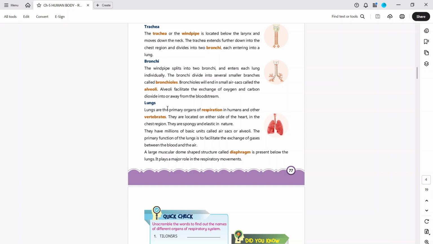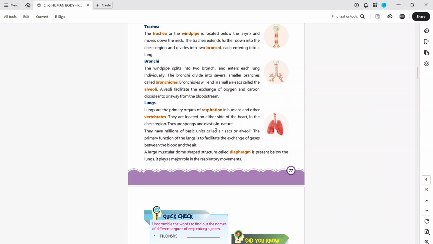Lungs. Lungs are the primary organs of respiration in humans and other vertebrates. They are located on either side of the heart in the chest region. They are spongy and elastic. They have millions of basic units called air sacs or alveoli. The function of the lungs is to facilitate the exchange of gases between the blood and the air. The large muscular dome-shaped structure called the diaphragm is present below the lungs. It plays a major role in the respiratory movements.